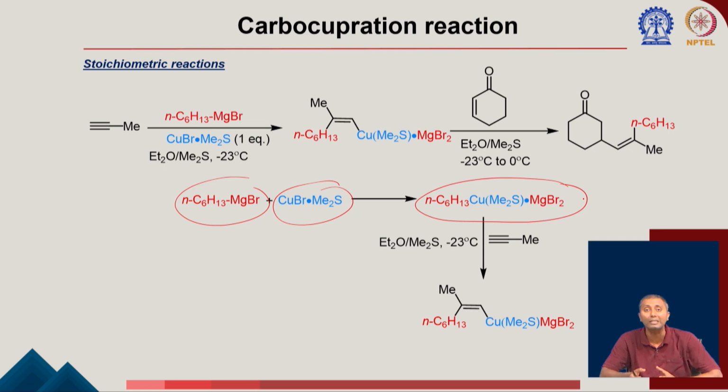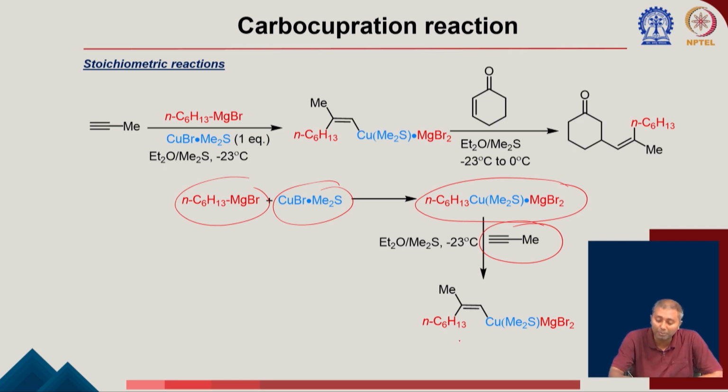I talked about the organolithium and the copper. Now here I am talking about the magnesium. Once you take organomagnesium, and then if you have an alkyne, it can go for a carbocupration. I think I mentioned the carbocupration previously when I was talking about the mechanism.